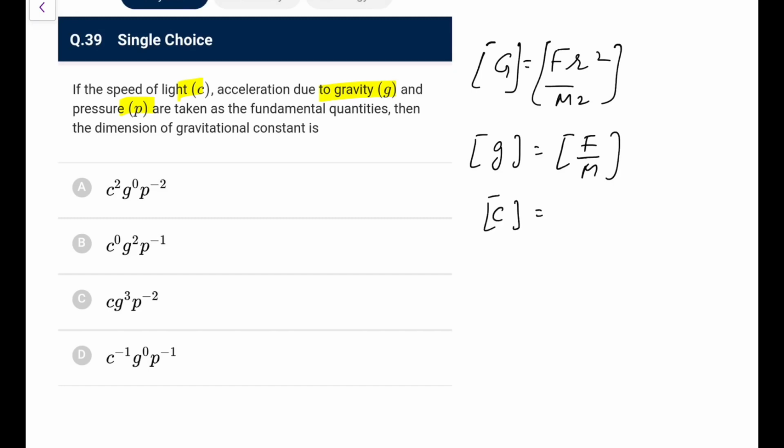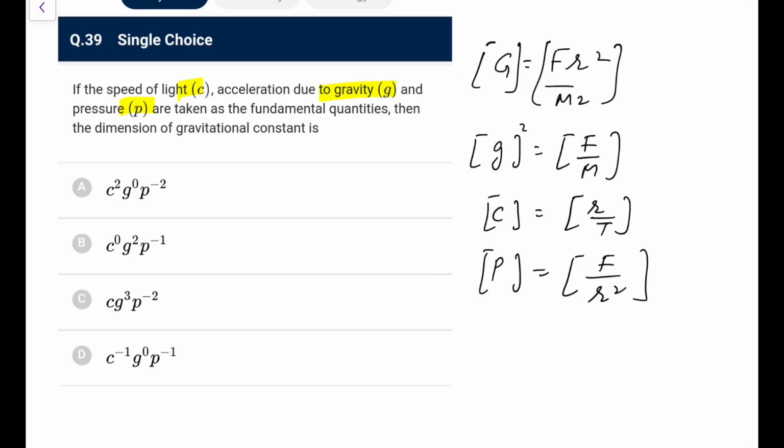Speed of light, that is distance upon time, r by t or l by t you can write. And what you have, pressure is force upon area, that is force upon some r square type thing. So to get this particular dimension, F into r square, first of all upon m square. So upon m square, that is clear, this small g will be whole square for sure. So g will be whole square, and from that I am getting only one option.